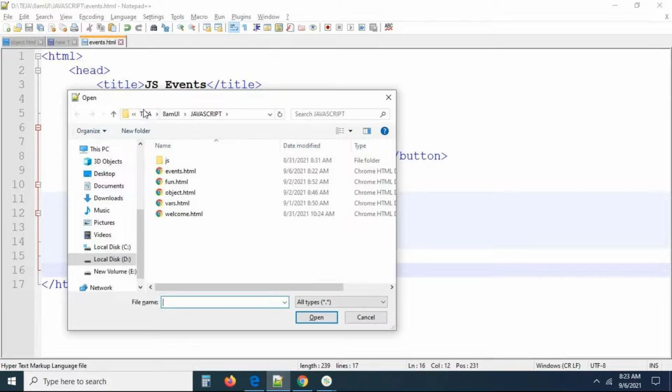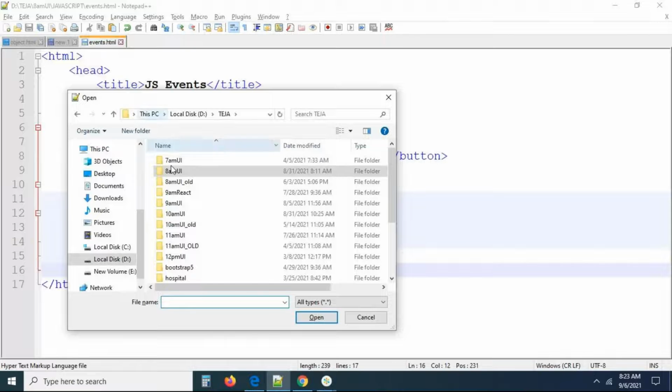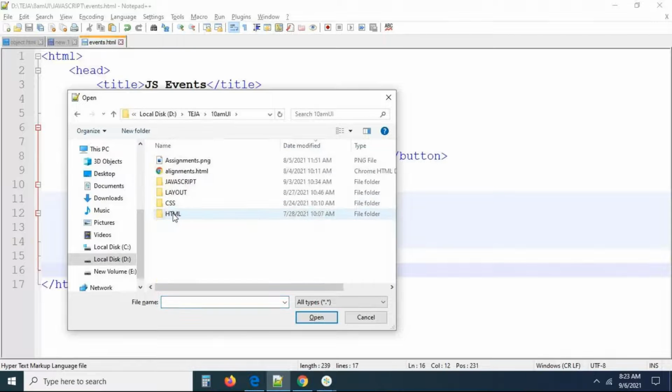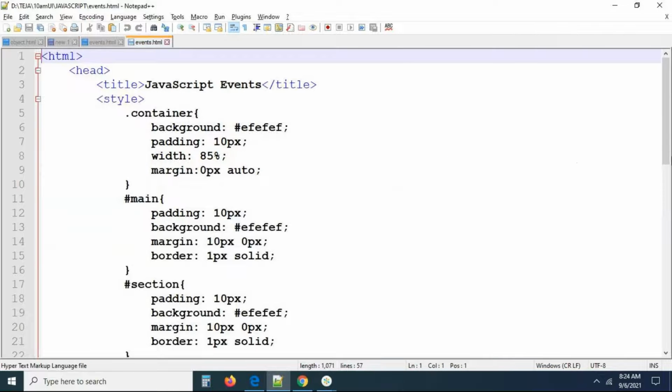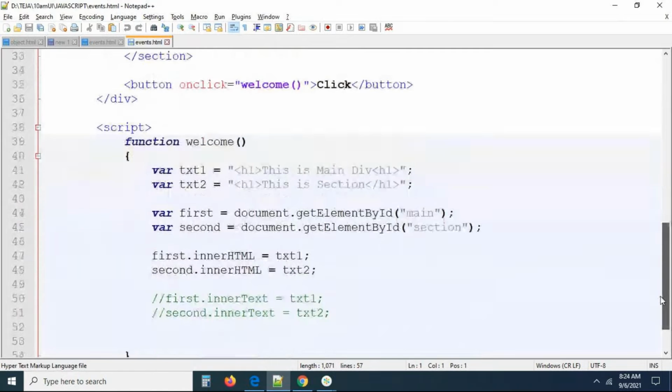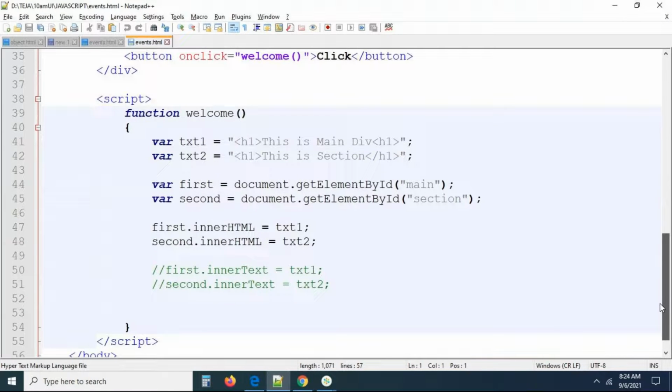One minute, let me check the file. Where is the file I have saved? Maybe I saved it in 10am UI. Oh my god, I saved the file in this location. Sorry. I think we completed up to here, right? Inner text, inner HTML. My god. Sorry for that, guys. I think I'm repeating the session, unfortunately. Okay, don't worry. Let me continue here.